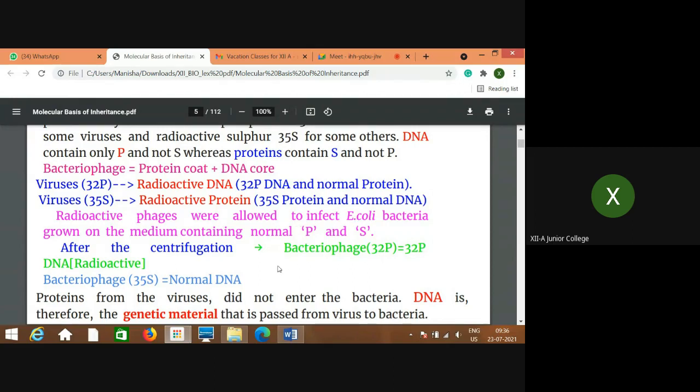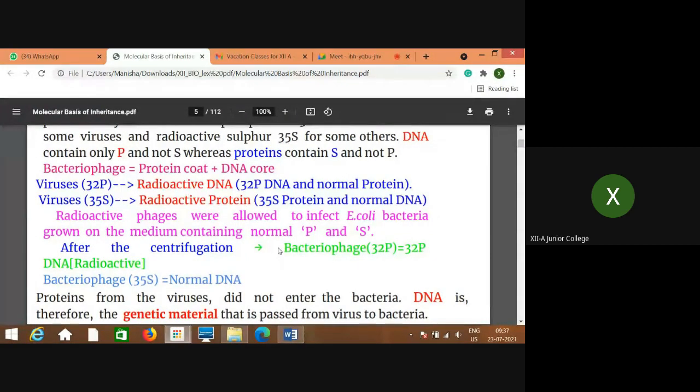What was observed in the core that is transformed? Only DNA. After the centrifugation, only DNA which is radioactive was observed. That means what is injected, what is infected and transformed, is the DNA. And that's why I've shown it in a different color, the radioactive color.